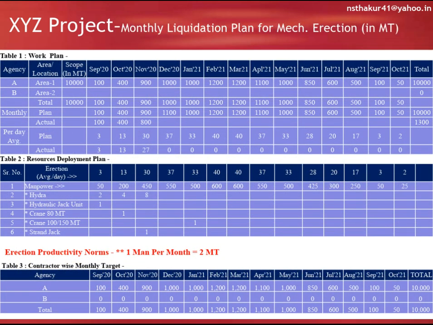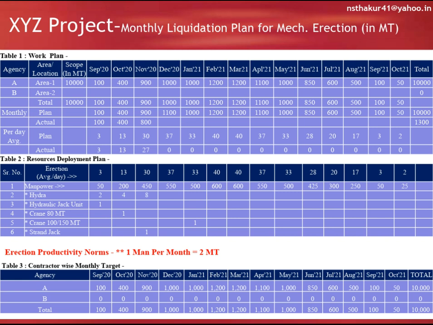This is the monthly liquidation plan for mechanical erection. Total scope of work is 10,000 metric ton, and it is distributed month wise, area wise, and agency wise. Monthly plan, monthly actual, per day plan, and per day actual. So for September month, the plan was 3 metric ton in a day.